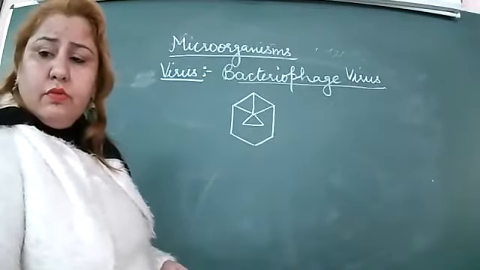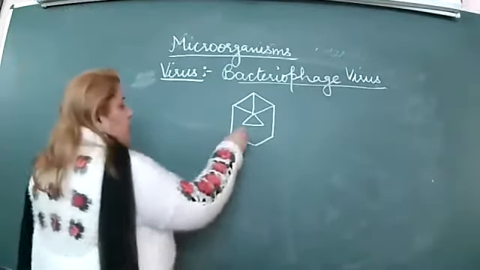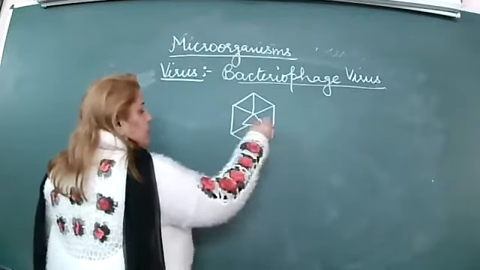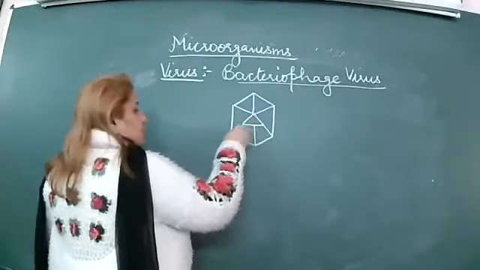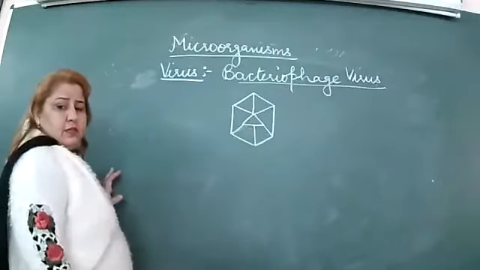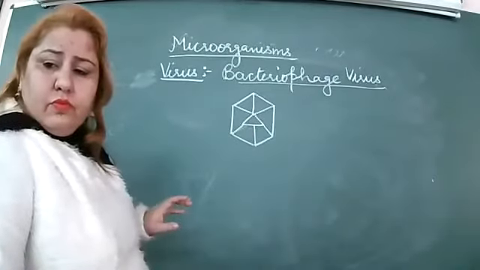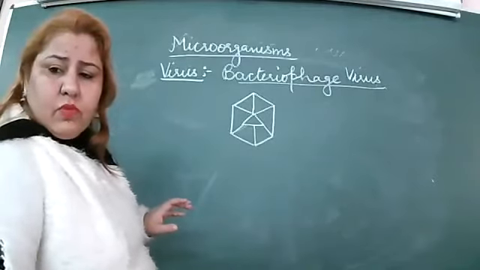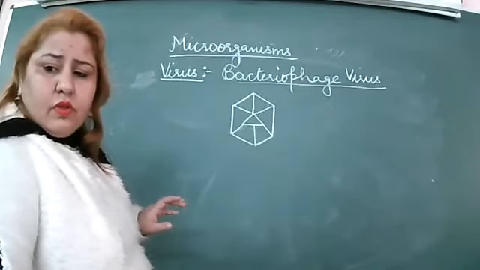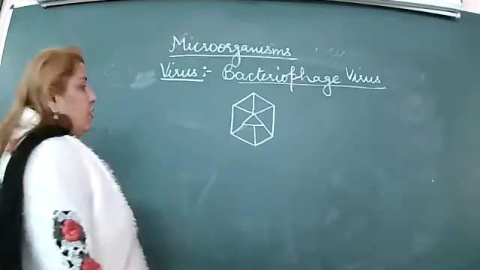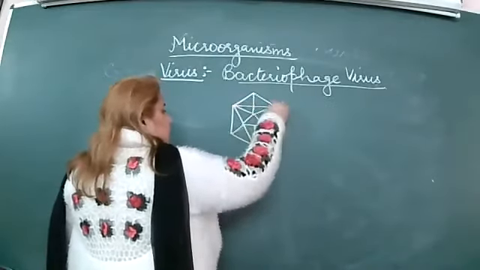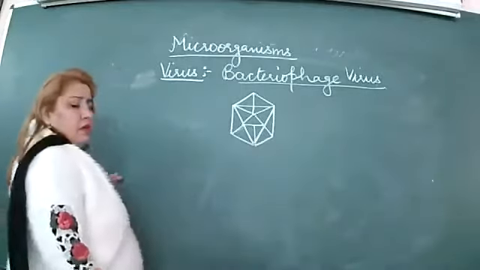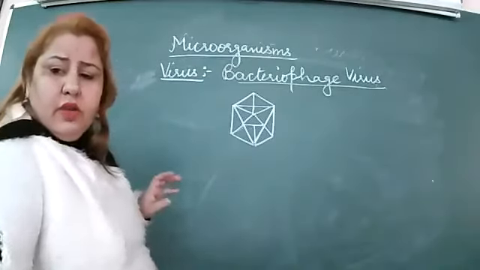Now join the other 3 vertices with this. 1, 2, 3. Join the other 3 vertices. Then make a triangle here. Right?